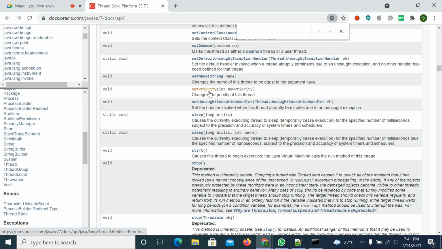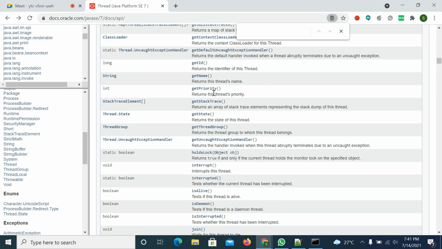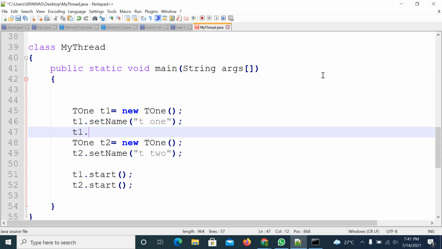Then one more method, the getPriority method. This is used to get the priority of a thread. This method won't take any parameter, it will return the current thread priority. If you want to get the priority, you can use this method. It will return an integer number. Now we will try to set the priority.